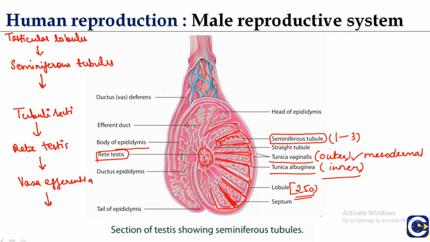Then they enter into the head of a structure that is known as the epididymis. Then there is the vas deferens, which is further followed by the ejaculatory duct. So this is the layout of the male reproductive system, and in this, students can learn easily.